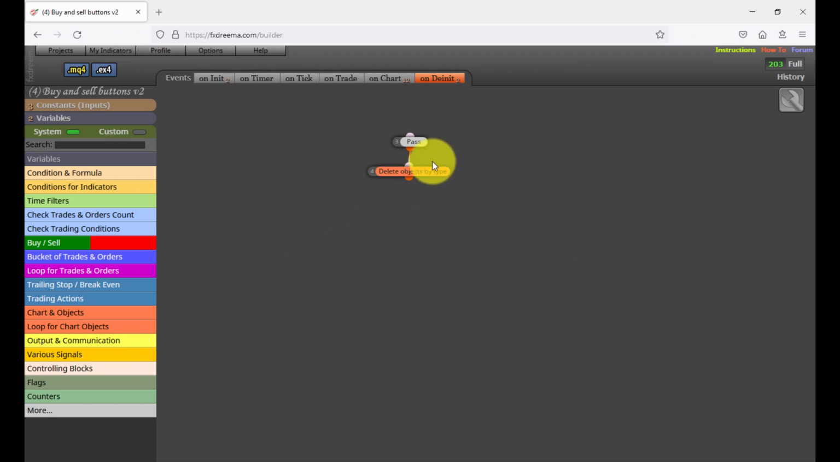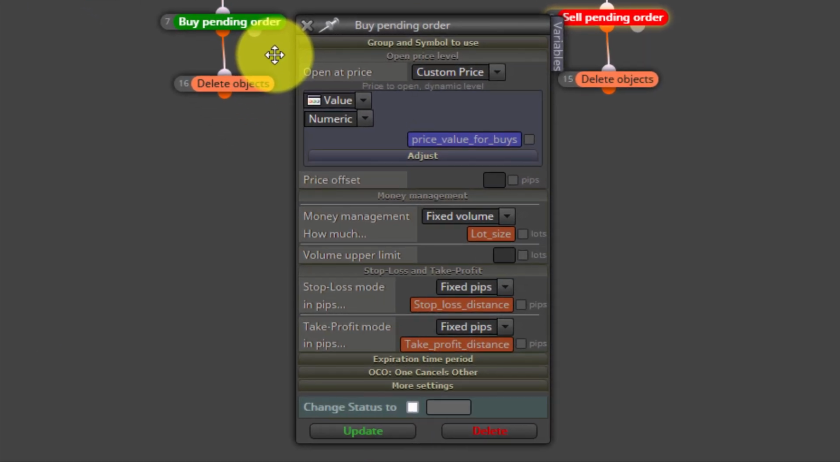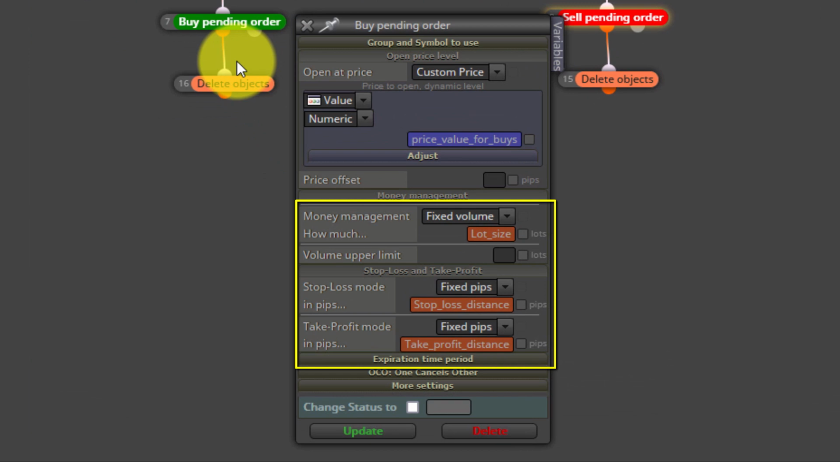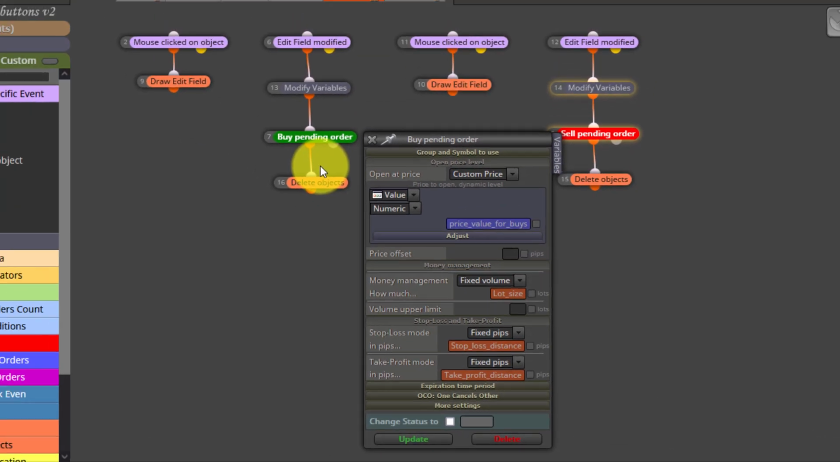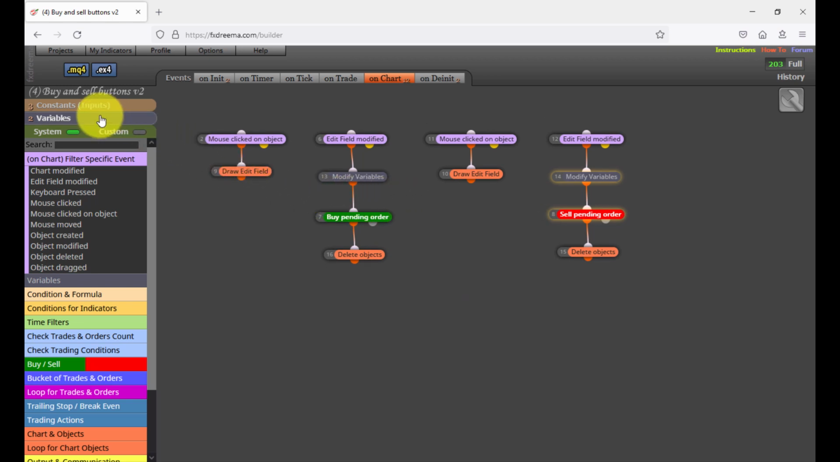Finally, the 12 blocks on the onChart tab will program a buy or a sell pending order at the specified entered price level, as we will see. Also, all values entered in the constants will be used to initiate the trade. As we explained in our introductory fxDreema course, all blocks in this EA will be executed at different moments according to their distribution on different tabs. Now let's see how it works.